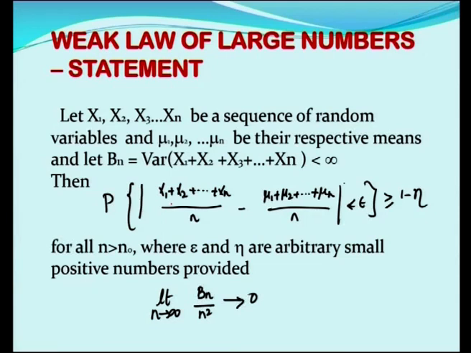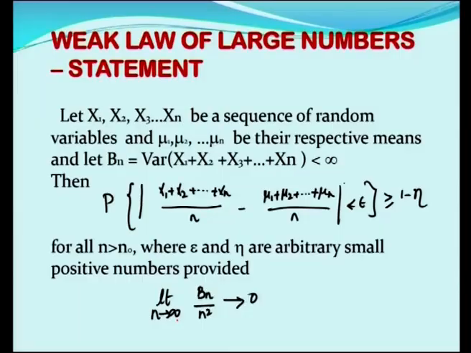P of modulus of (x1 plus x2 plus etc. up to xn) by n minus (mu1 plus mu2 etc. up to mu n) by n less than or equal to epsilon is greater than or equal to 1 minus eta, provided this condition we have assumed, that is Bn by n square tends to 0 as n tends to infinity. Hence, weak law of large numbers is proved for a sequence of random variables. These random variables are arbitrary.